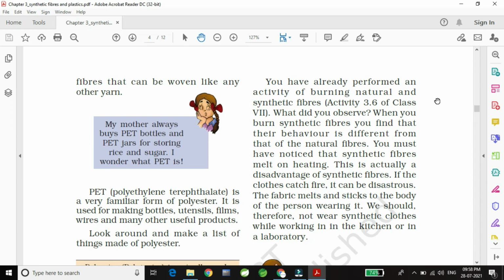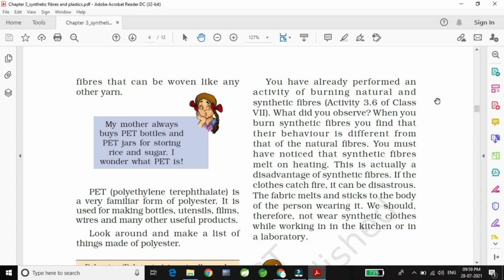We should therefore not wear synthetic clothes while working in the kitchen or in the laboratory. Mostly people wear synthetic fiber clothes in Diwali. Suppose you are cracking firecrackers and fire comes from it and catches your clothes, which are synthetic fiber. Then you can see a hole in that cloth. That means you are wearing a synthetic fiber.